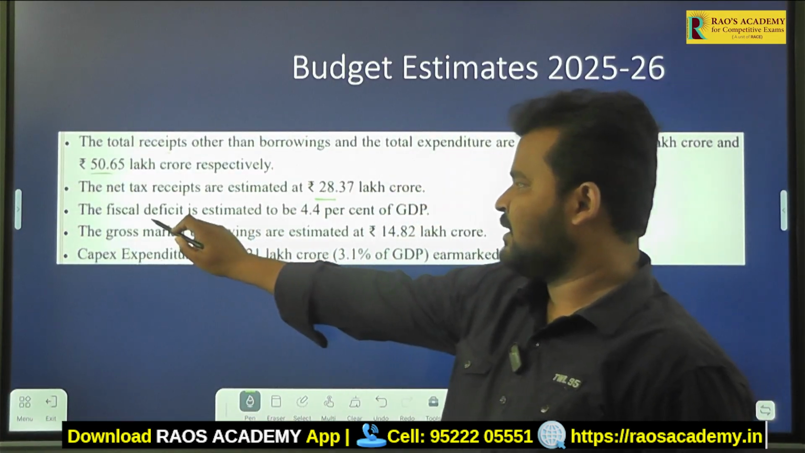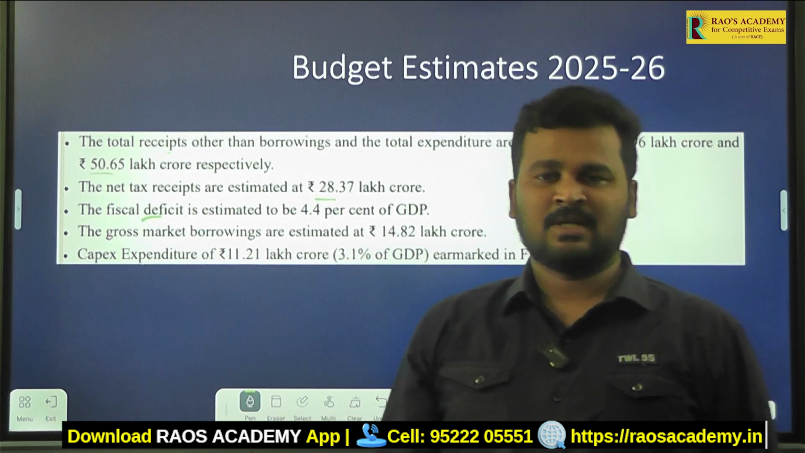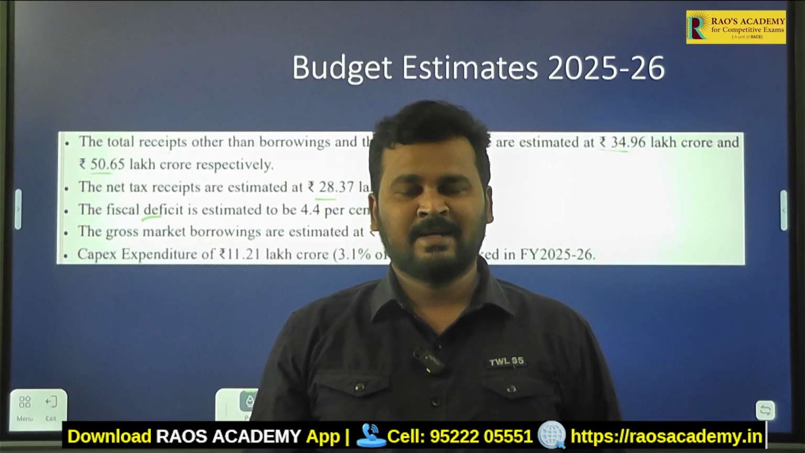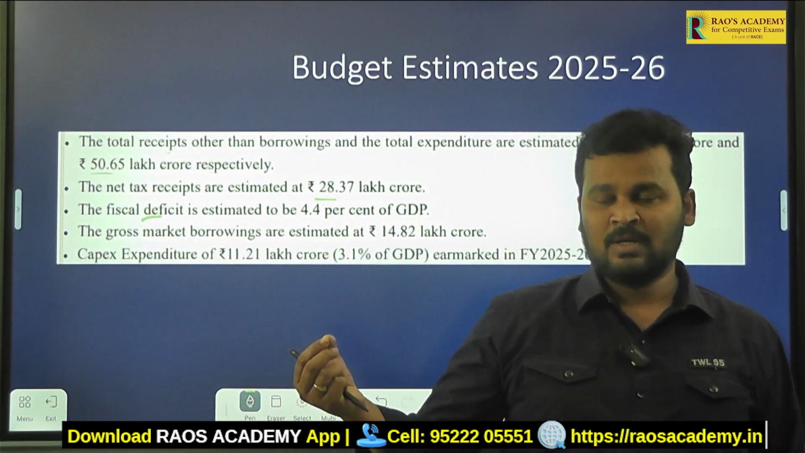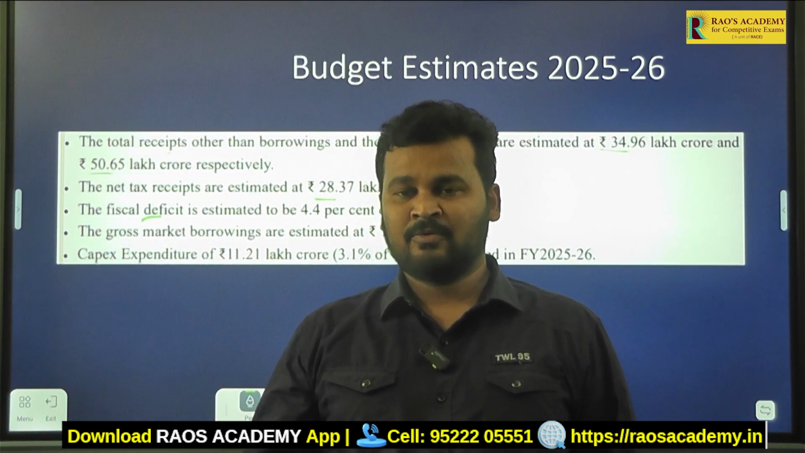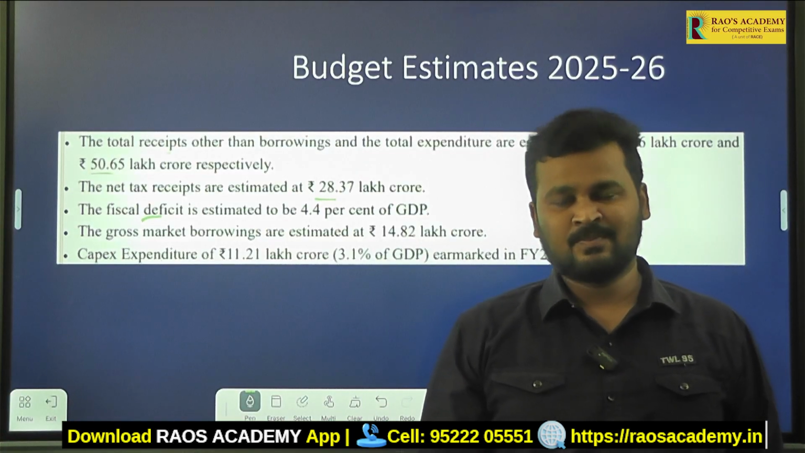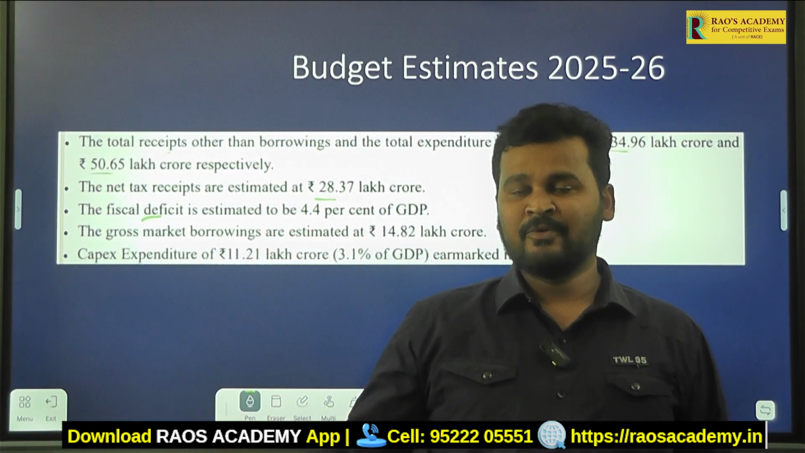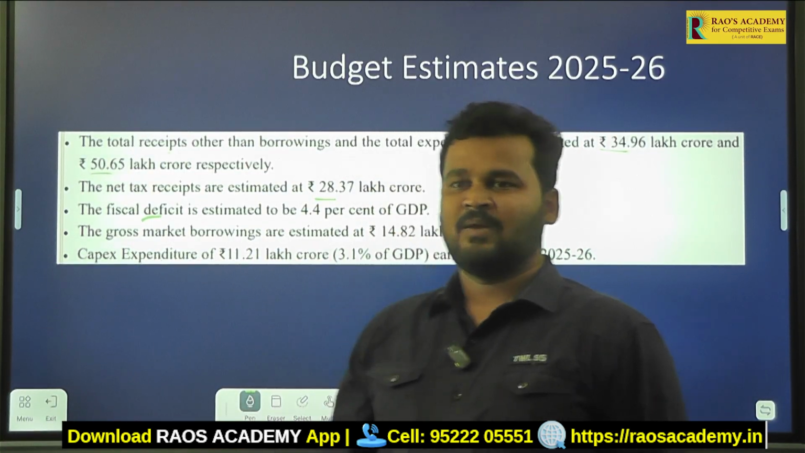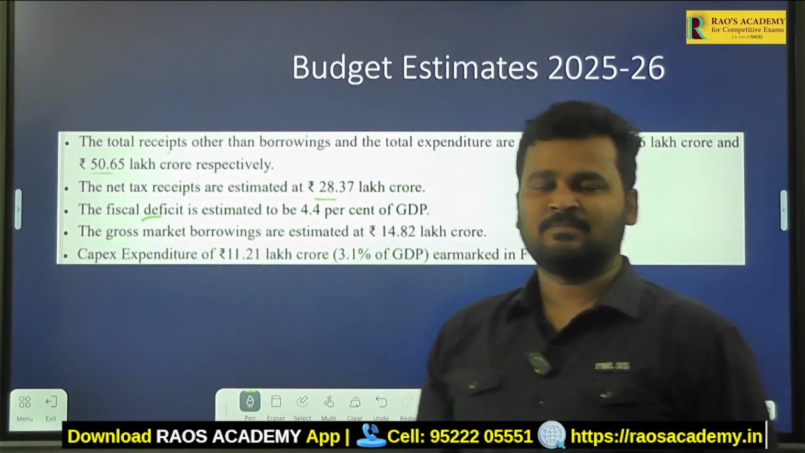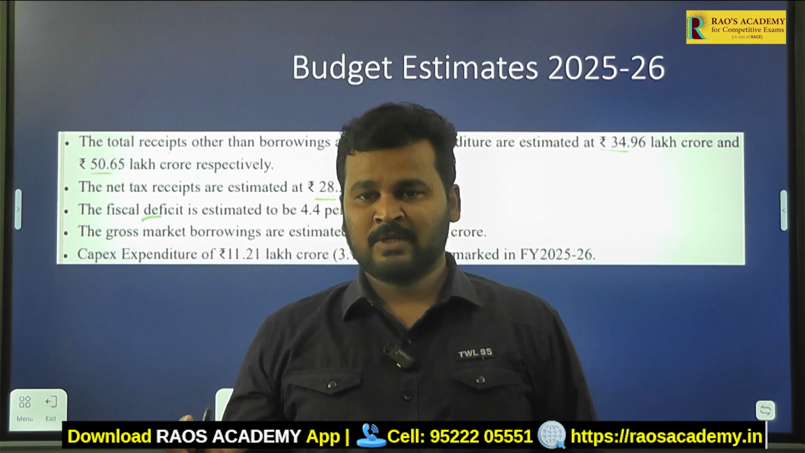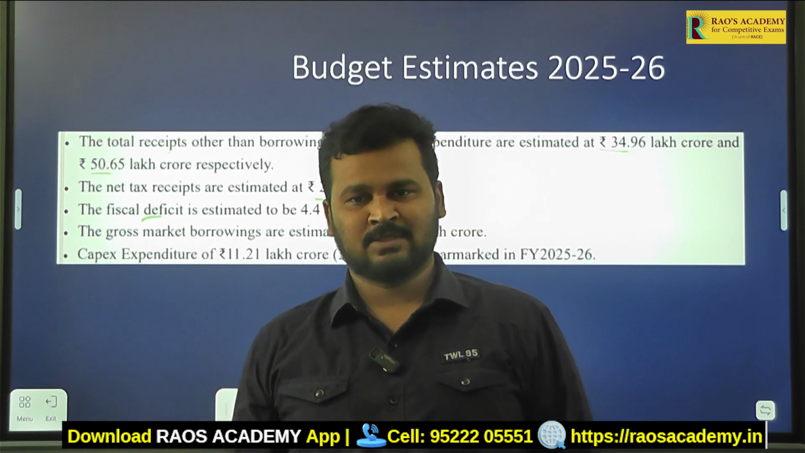Coming to the fiscal deficit, how do we get it? We get the fiscal deficit from the difference between expenditure and revenue. If there is more expenditure than revenue, we get a fiscal deficit. And in the other case, if the revenue is more than the expenditure, we get a fiscal surplus. But almost every year, most of the time, the government has a fiscal deficit only, because the government spends more than its revenue.